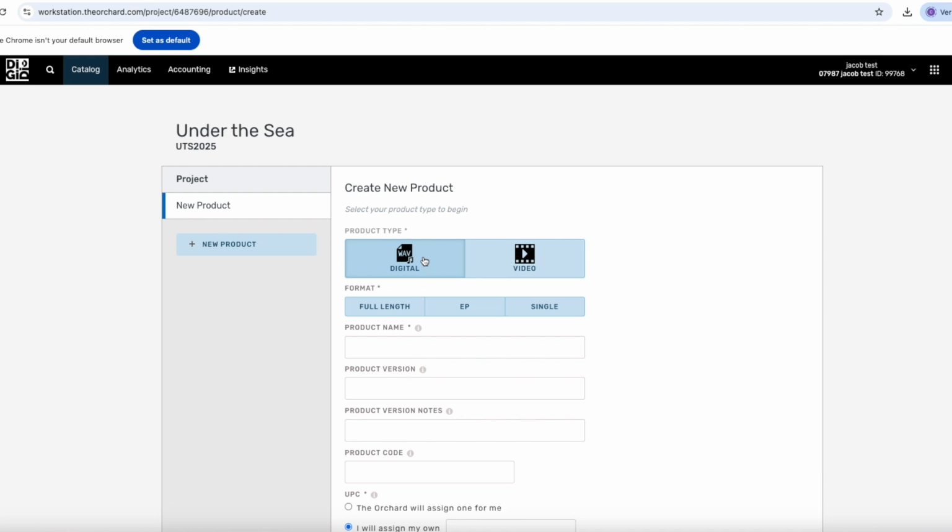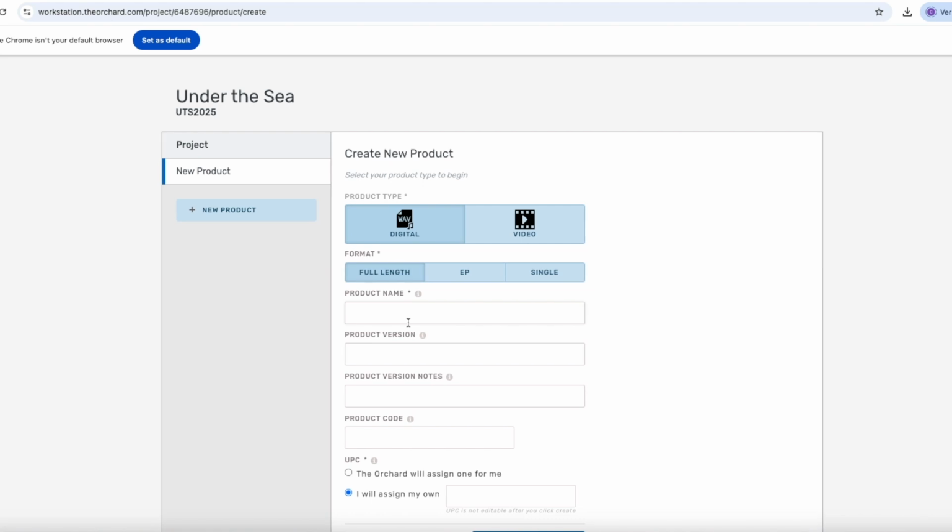And then we get a few options. We get full-length, EP, or single. Full length is for an album with more than 6 songs or more than 30 minutes of playtime. EP is for 4 to 6 tracks with a total playtime under 30 minutes. And then we have single, which is for 1 to 3 tracks, each under 10 minutes long. In this example, we'll select full length since we're uploading a full album with 7 songs.